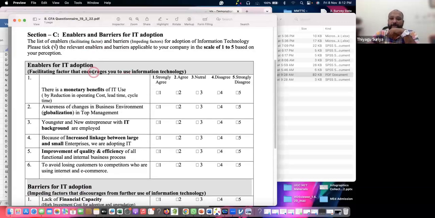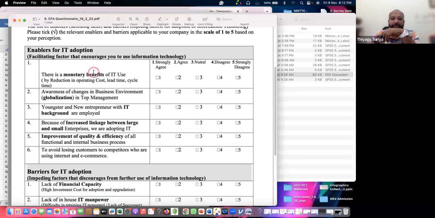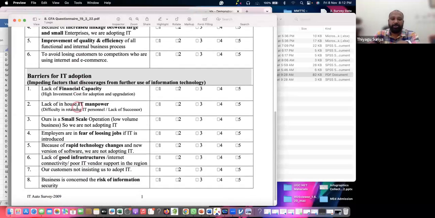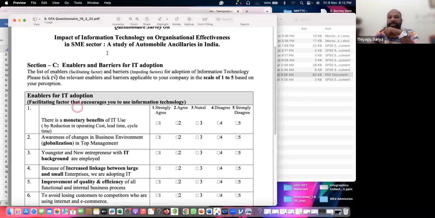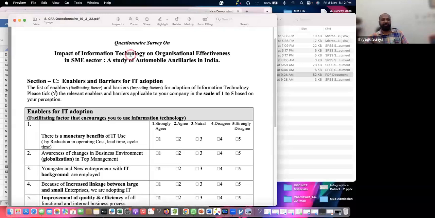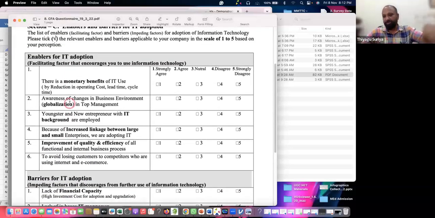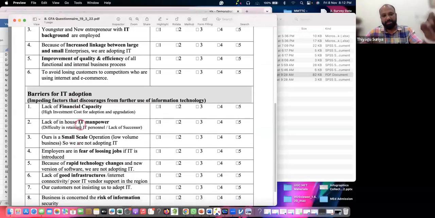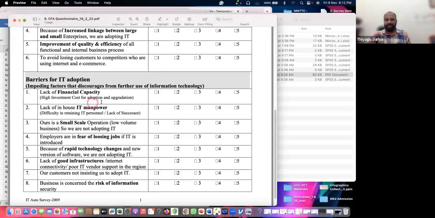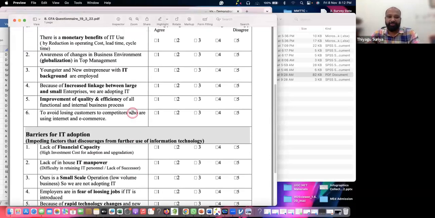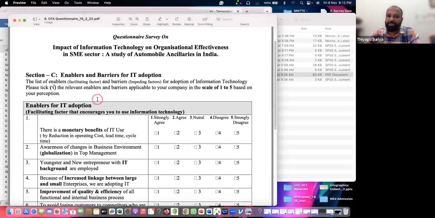What is the dimension? One is called enabler, the other one is called barriers. Enabler, having the tool like this, impact of information technology on organization effectiveness. Already they made the tool with that dimension. See, this is called confirmatory. So the tool already has the dimensions, and they want to confirm whether all the 6 items lie on the enabler and all the 8 items lie on the barrier. They want to check the construct validity as part of the confirmatory factor analysis.